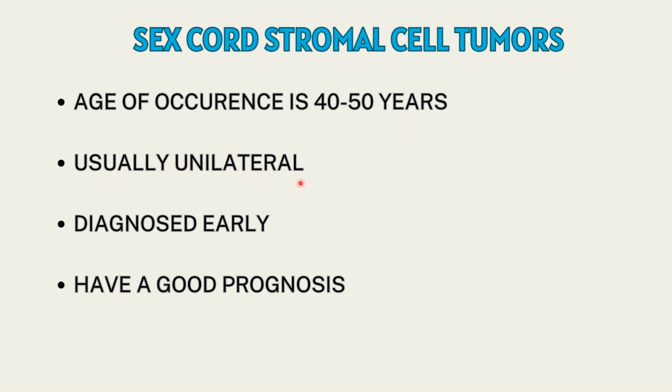Again, epithelial, it was usually bilateral. In germ cell tumors, it is similar to sex cord stromal cell tumors. It is usually unilateral. Again, similar to germ cell tumor, it is diagnosed early and it has a good prognosis as it is diagnosed early.